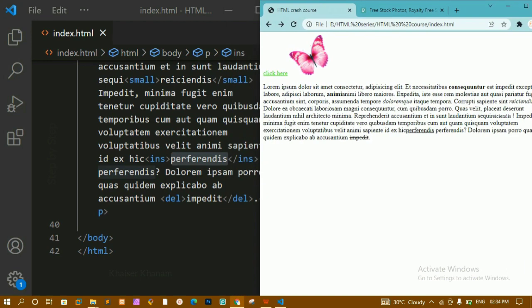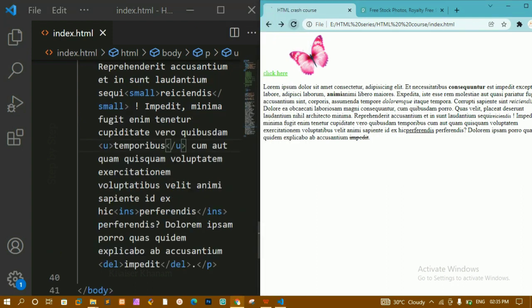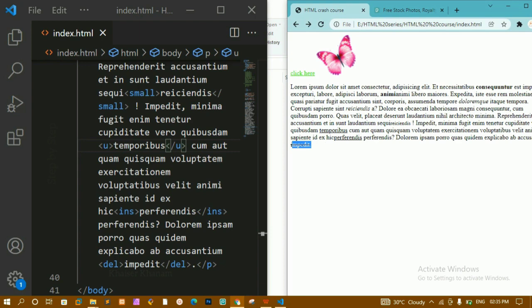And also we are having the underline tag. Now here I am just going to write U. I'll copy this one, and here I am just going to paste. I'll save this. I'll refresh this one. Now you can see for this I am having this underline, but this is the inserted tag and this is the delete tag. We are having multiple formatting elements, but you have to know only so much.